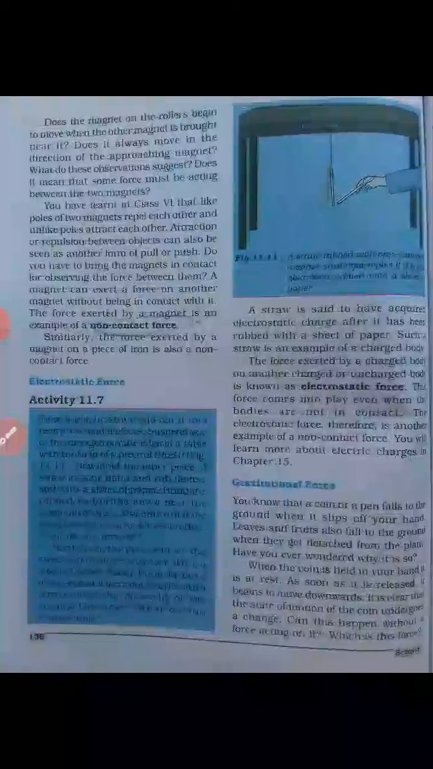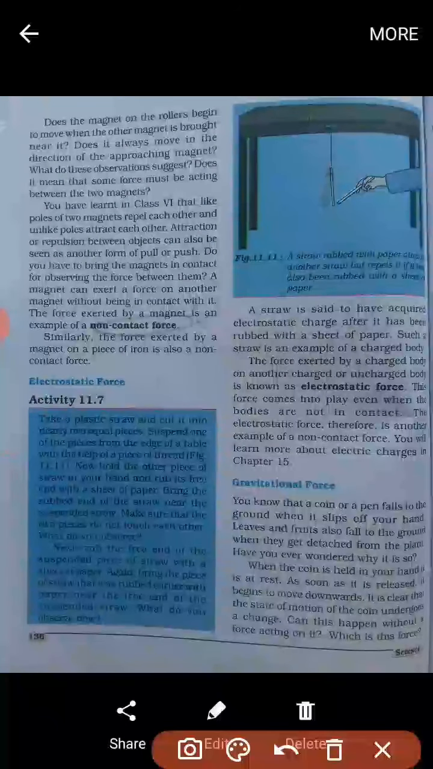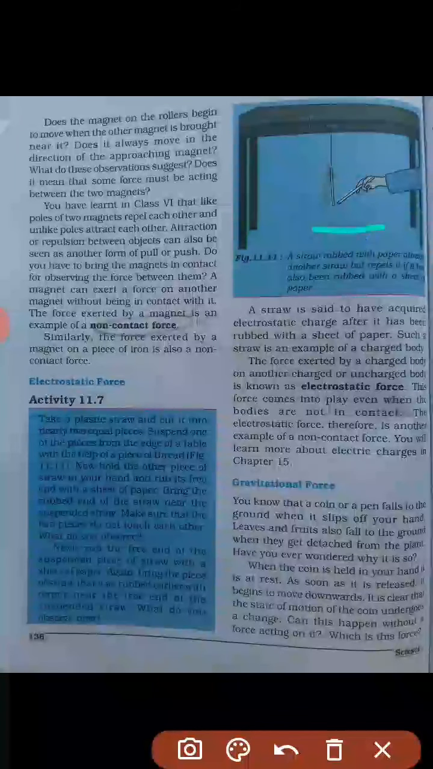So if the same charges are there, positive and positive, they will repel. If positive and negative are there, they will attract each other. It means the balloon and the wall have opposite charges. That's why they stick to each other. So you come across such examples in your daily life, where you can observe charges, like a straw, which is acquiring charges. Here is activity 11.7, you can do this at home with a plastic straw, cut into equal pieces, and you have to rub one, and with a sheet of paper you can observe that it is being pulled or attracted. So this shows that it is charged, as in the activity.